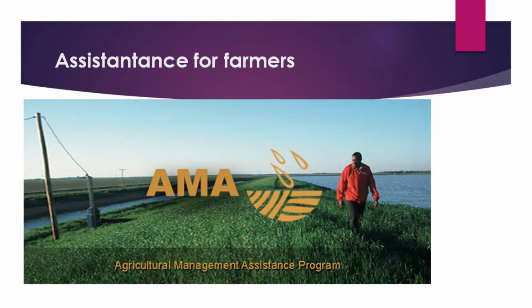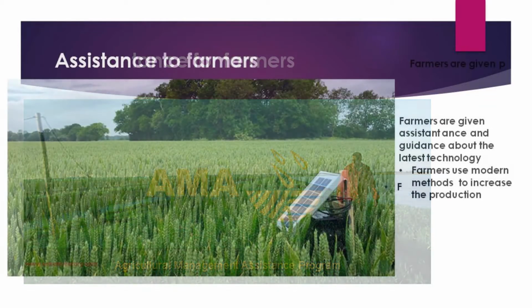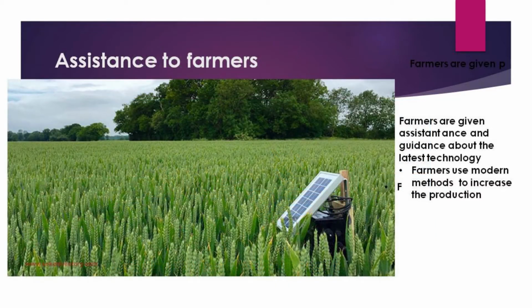Farmers use modern methods to increase production. So if we go and help the farmers, they also will be happy, because the farmers are the ones who really need help from us. We should make them aware about the irrigation facilities, improved seeds first of all, and how to use fertilizers and pesticides. Then we should also give them weather forecasts and some information related to the crops.